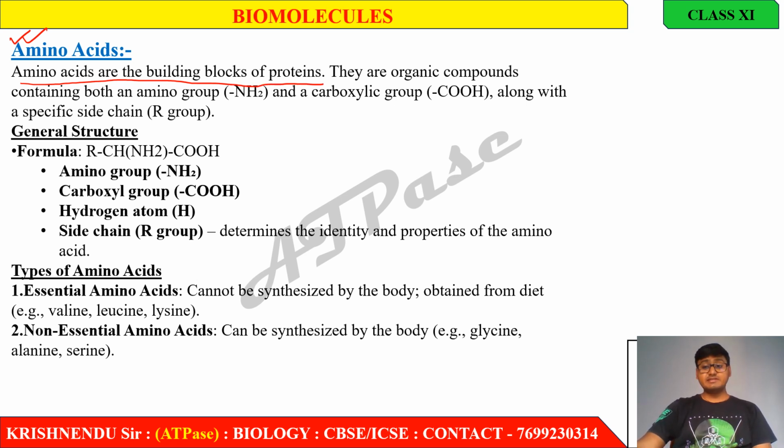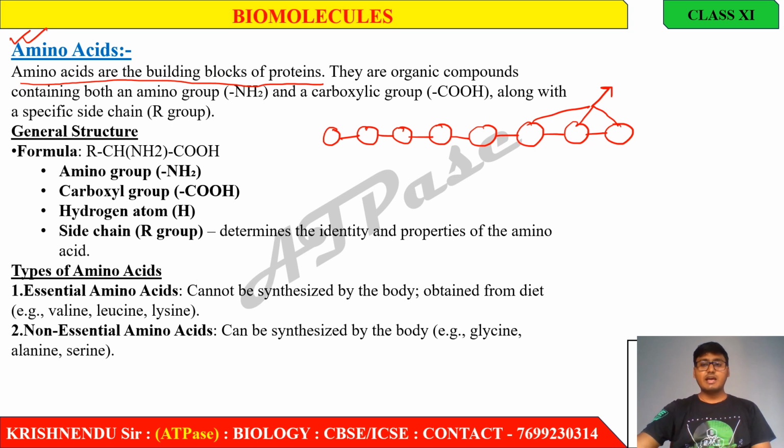What does that mean? If you observe a protein present in our body, suppose consider this is a protein. You know that protein is a biomacromolecule, I already discussed that. In this protein, each and every bit is known as an amino acid, right?